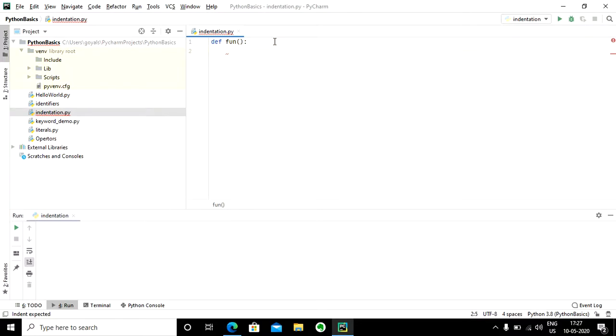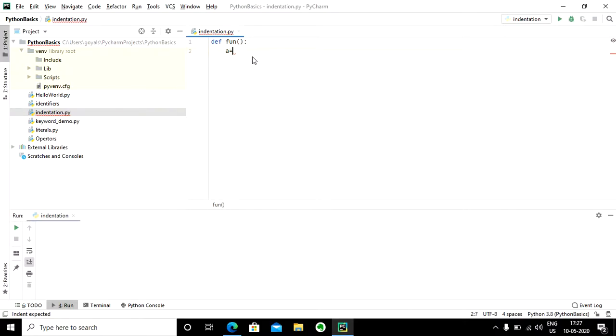So if I press enter, then the cursor moves to the indented next line. That means whatever statements are going to be written here are going to be considered a part of this particular block or def function.